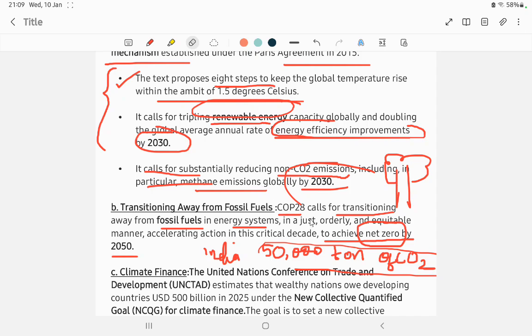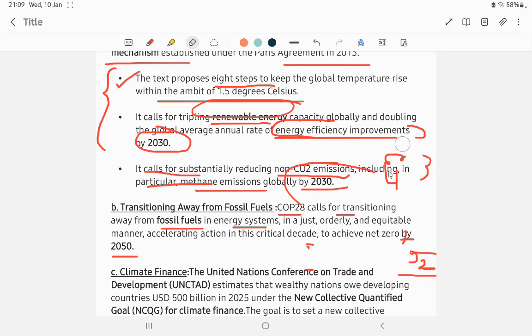So this is net zero. COP28 says fossil fuel transition should happen to achieve net zero by 2050.